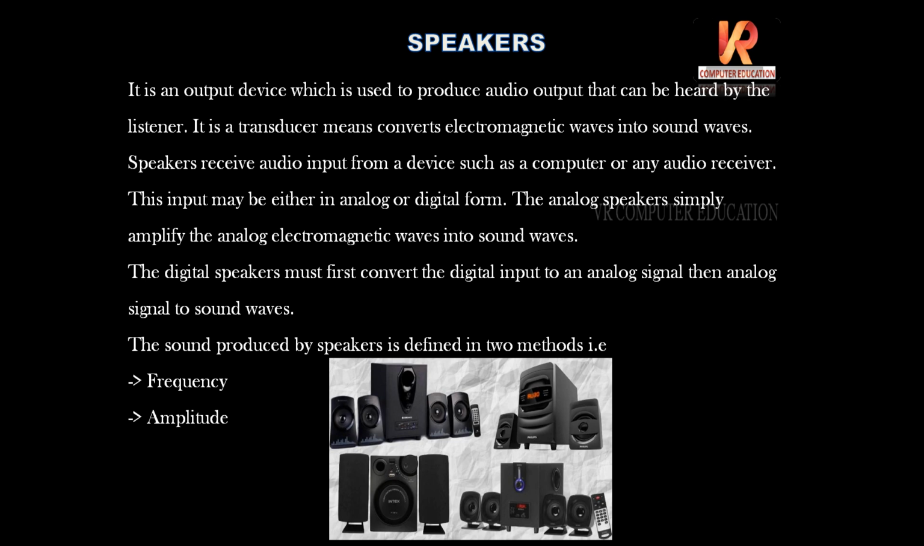And the sound produced by a speaker is defined by two things, that is frequency and amplitude. You can see the image of speakers like this: 1, 2, 3, 4. Some have 4, some contain 2, right? Those are called channels: 4.1 channel or 2.1 channel. So 2 speakers, 1 woofer, like that. 4.1 means 4 speakers, 1 woofer. Okay, let us see what is frequency and what is amplitude.